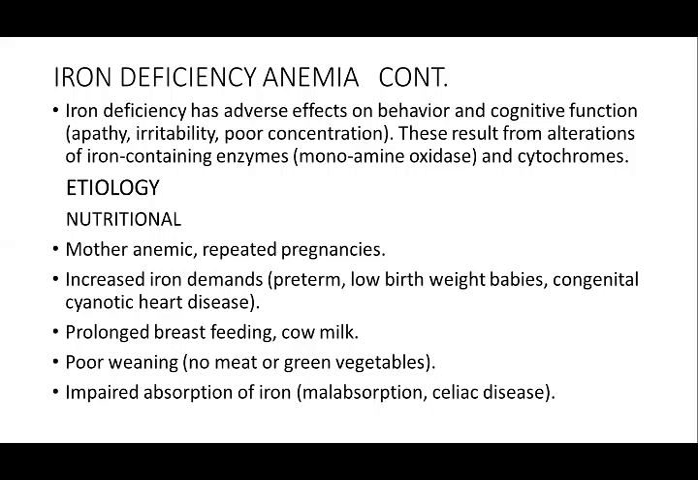Now, what is the etiology of iron deficiency? Nutritional deficiency: mothers are anemic and are getting repeated pregnancies. If the mothers are anemic, they don't have enough iron stores, so less iron is transferred to the fetus. Increased iron demands, like in preterm babies, low birth weight babies, congenital heart disease, and failures like tetralogy. Prolonged breastfeeding, cow's milk, poor weaning, no meat or green vegetables in the diet, and impaired absorption of iron in cases of malabsorption and celiac disease.